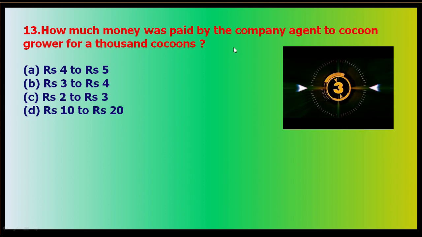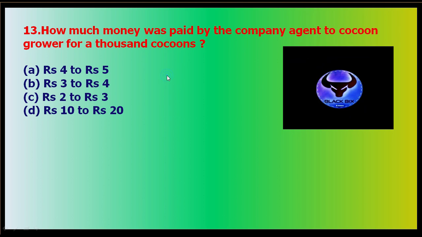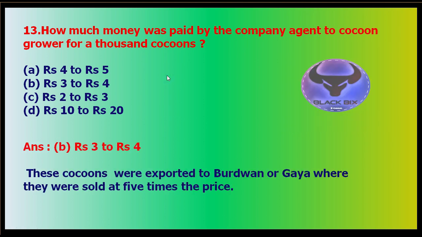How much money was paid to the silk growers of Hazaribagh? So the correct answer is 3 to 4 rupees. These cocoons were exported later to the Burdwan district or to Gaya in Bihar, where they were sold at higher prices, 5 times higher than what was paid to the tribes. So they paid 3 to 4 rupees to the cocoon growers.